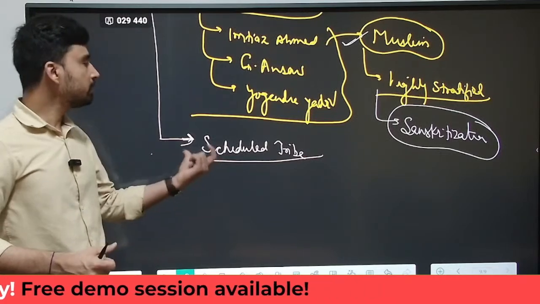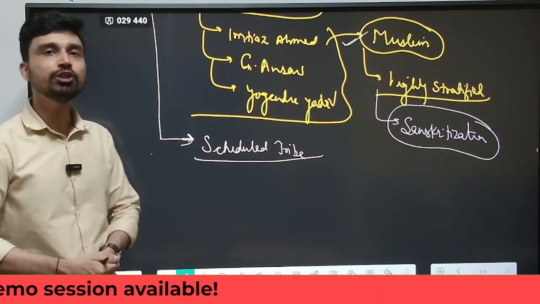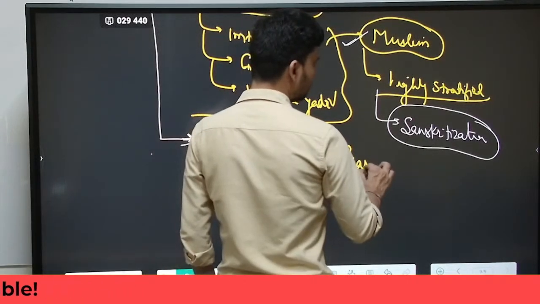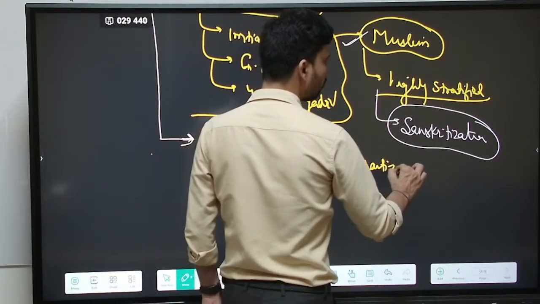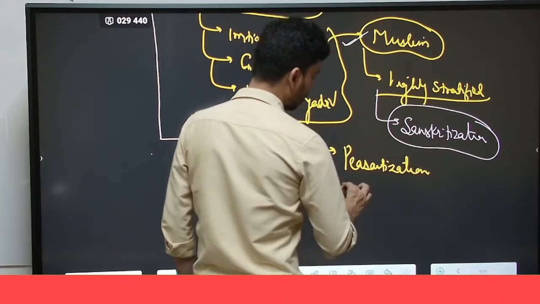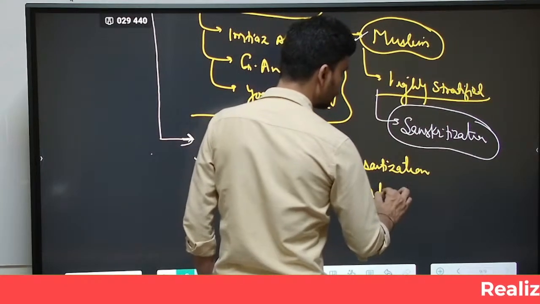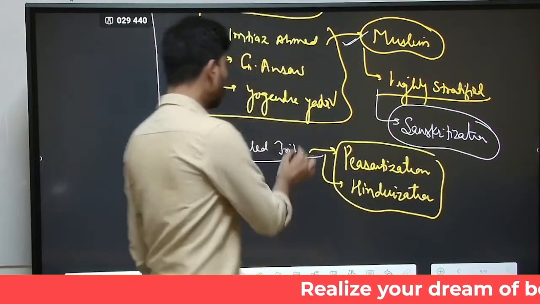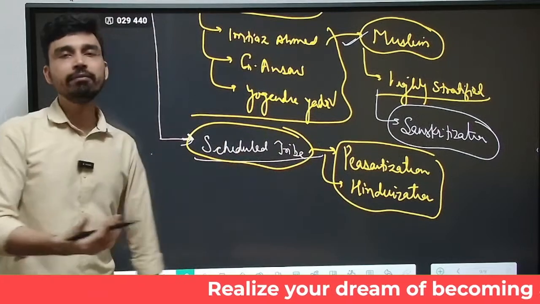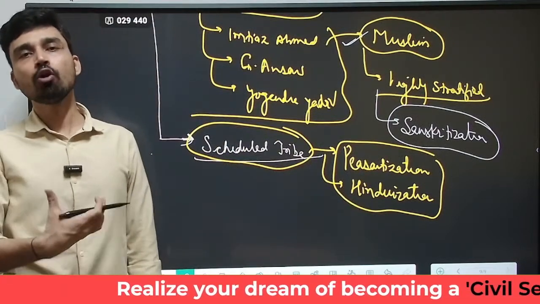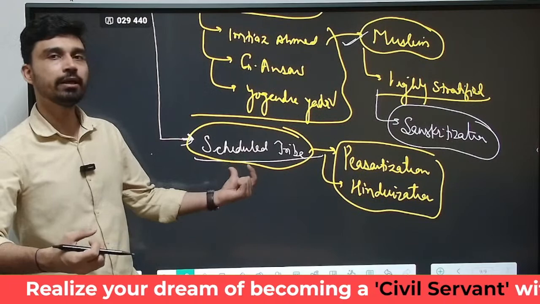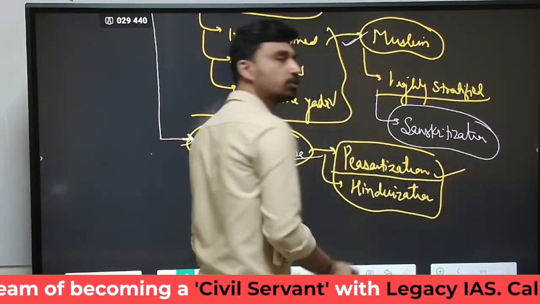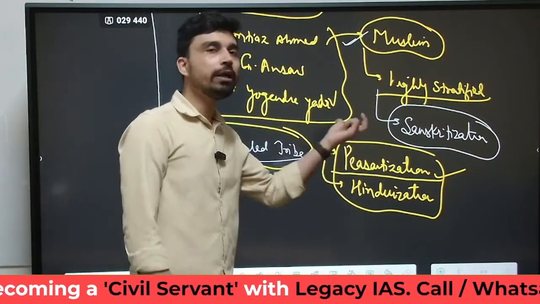However, among the scheduled tribes, it is not Sanskritization that is being followed. Rather, what we can write is that they are having the process of peasantization, or what we can call Hinduization. Because most of the scheduled tribe members are living in an area where they are having continuous interaction with the caste society. And traditionally, the caste society, especially the members belonging to higher caste, are involved in agriculture.